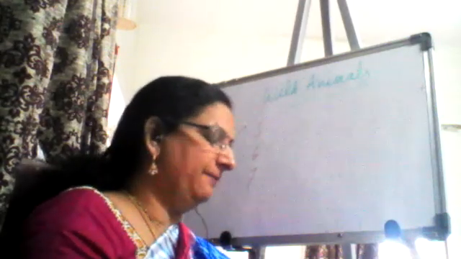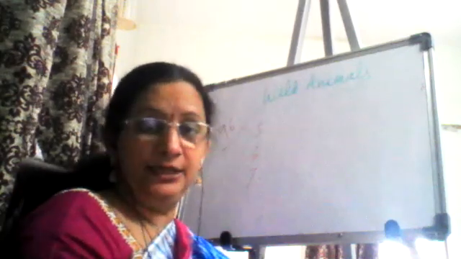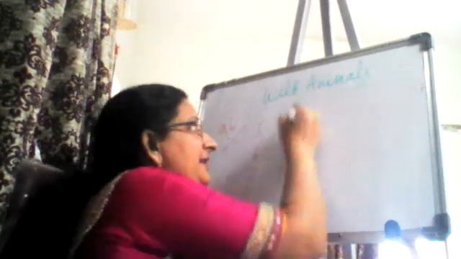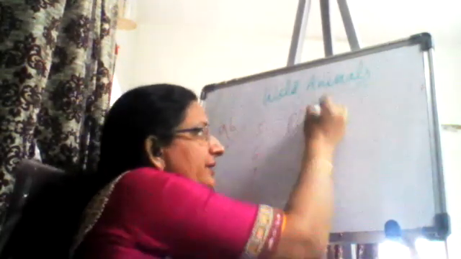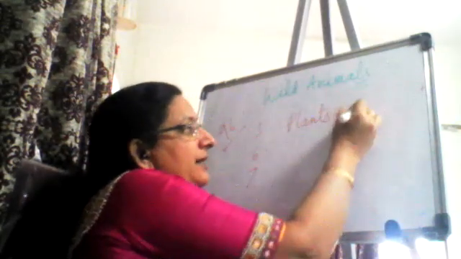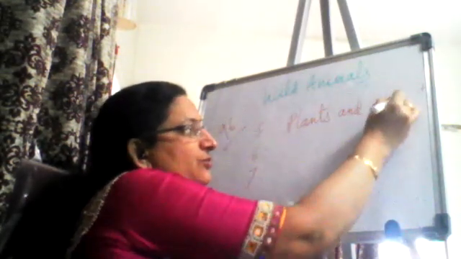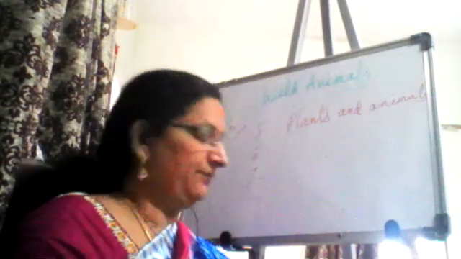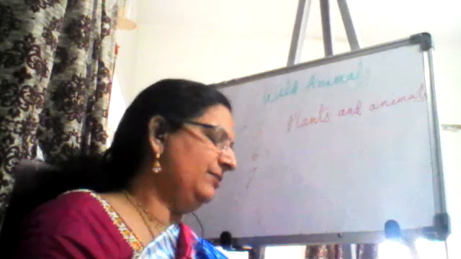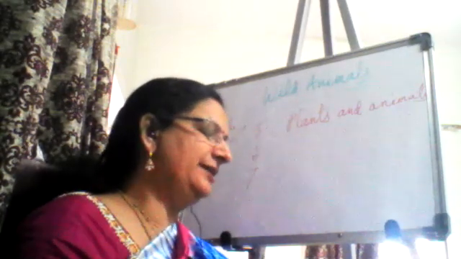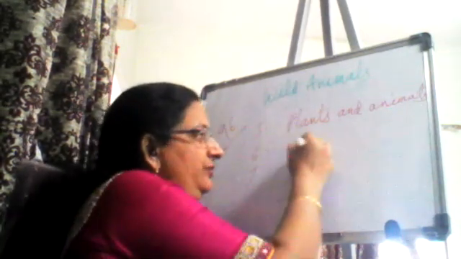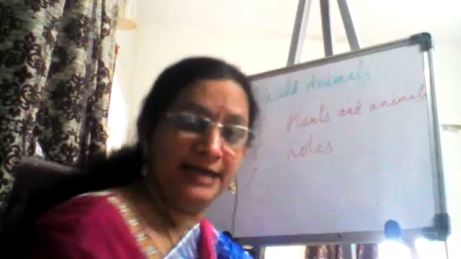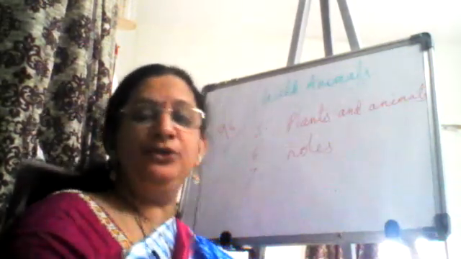Question number 5. Bear and crow eat dash. What do they eat? They eat both plants and animals. That we studied in the beginning of the lesson only. So let's write plants and animals. What do bear and crow eat? They eat both plants and animals. That is the speciality. Number 6. Rats make dash. So where do they live basically? The rats will make holes even at home. What would they do?